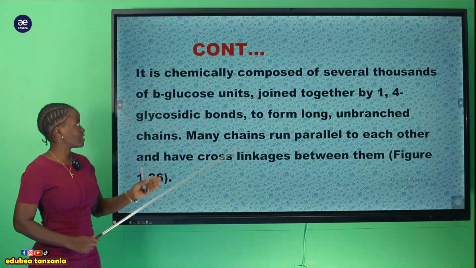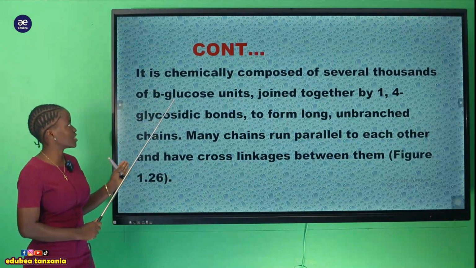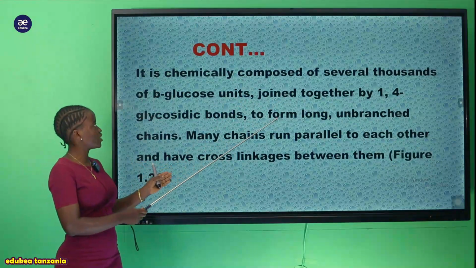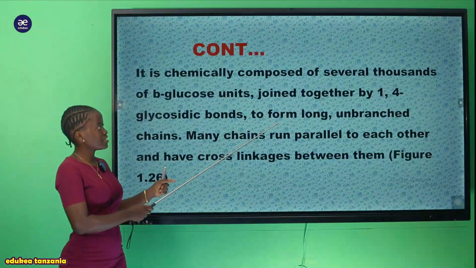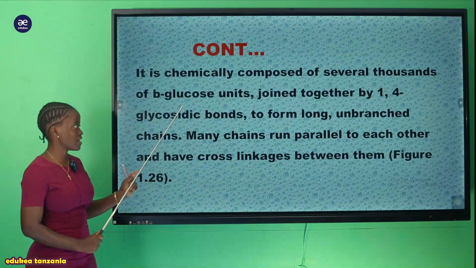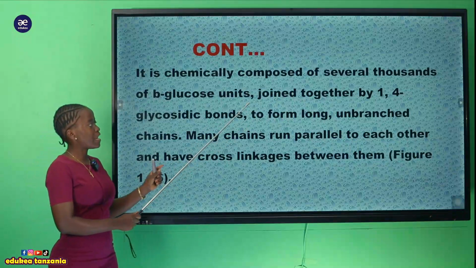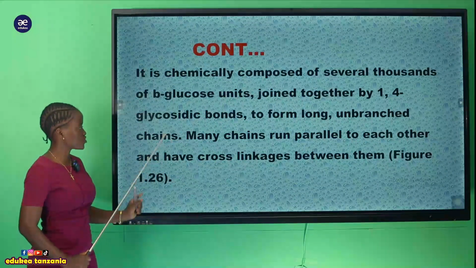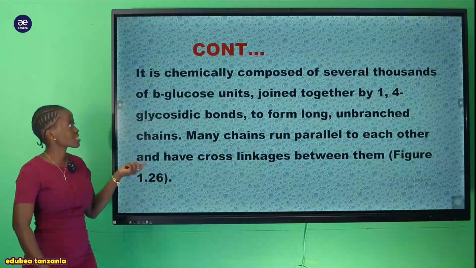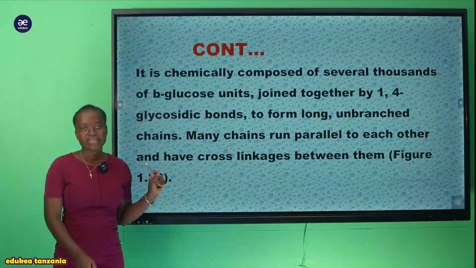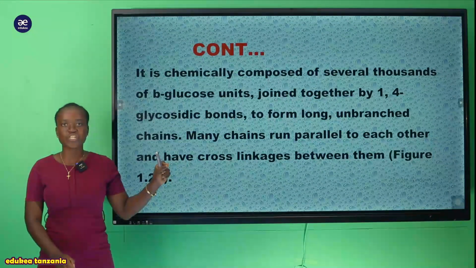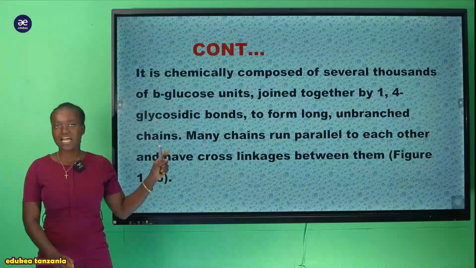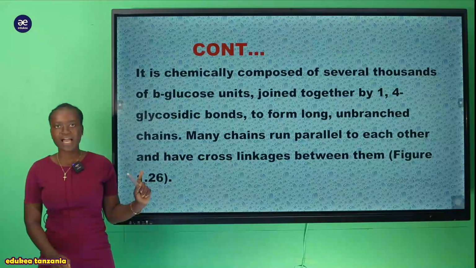So the cellulose is chemically composed of several thousands of beta glucose units joined by 1,4 glycosidic bonds to form a long and unbranched chain. So tunasema kwamba hii structure sasa ya cellulose it is quite different from the glycogen, starch and other polysaccharides. Kwa sababu gani?